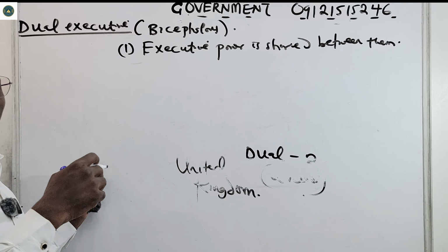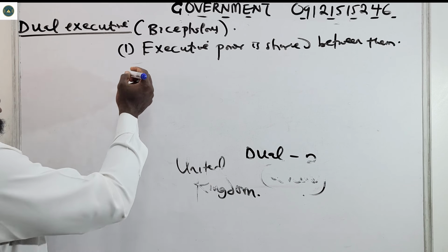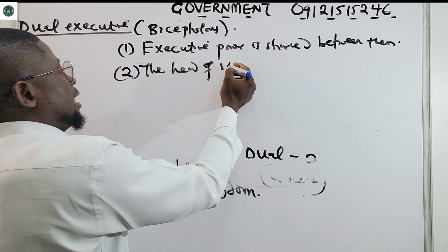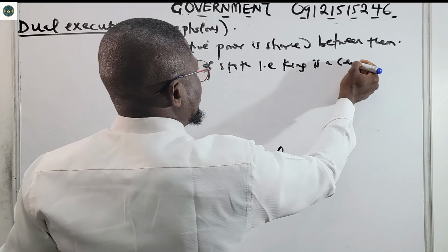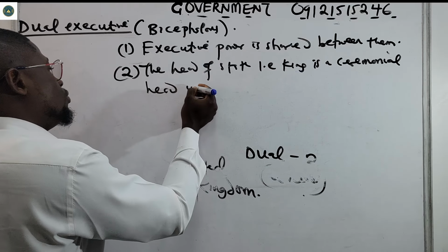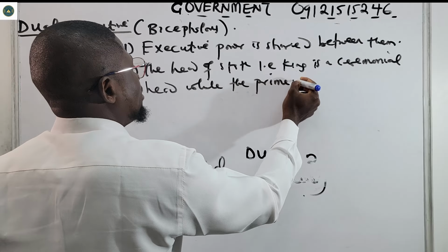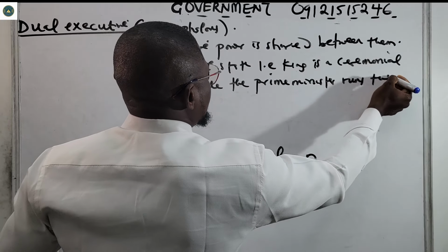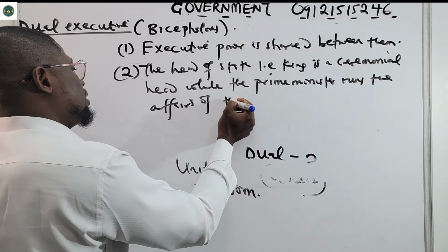While the head of state, which is the king, is just a ceremonial head. Please take note of that. The king is a ceremonial head, while the prime minister runs the affairs of the government.